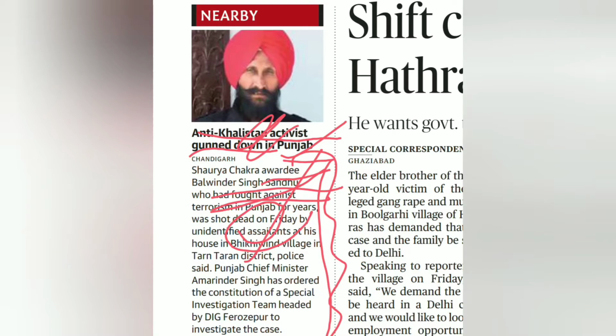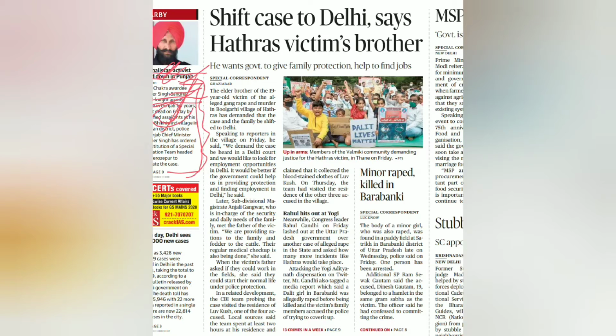I wouldn't say that you have to keep remembering, but yeah, with prelims basis it is important, and from mains basis this again becomes important. So the first news that you see is 'Shift case to Delhi, says Hathras victim's brother.' Again, you don't have to go into the rape case that happened and what the question was, what happened in that, because that is not exactly what UPSC is going to ask. If you know about it, well and good. If you have time to know about it, well and good.